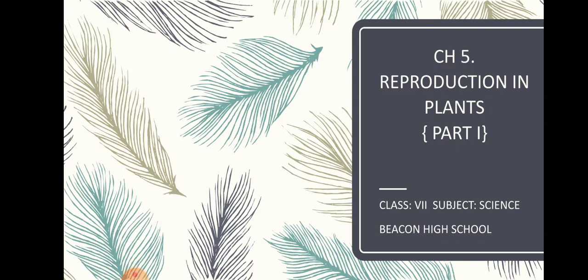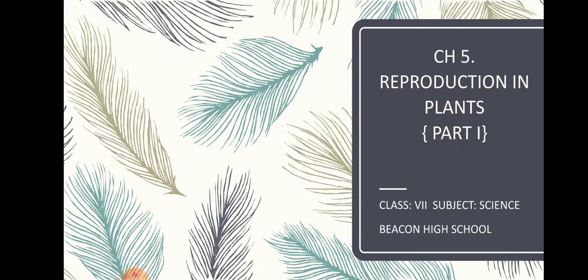We have already studied about the different characteristics of living beings in class 6th. And you all know what reproduction is. It's a process in which different organisms, may it be a plant or an animal, give rise to their own kind. More of their own kind is known as reproduction.